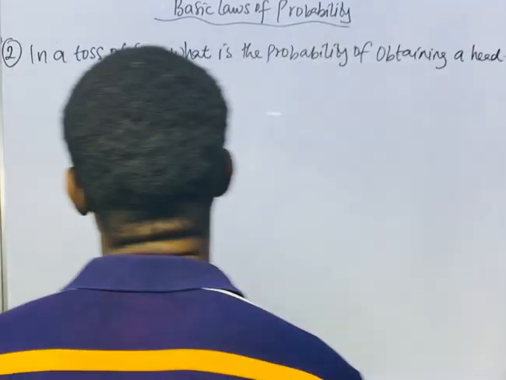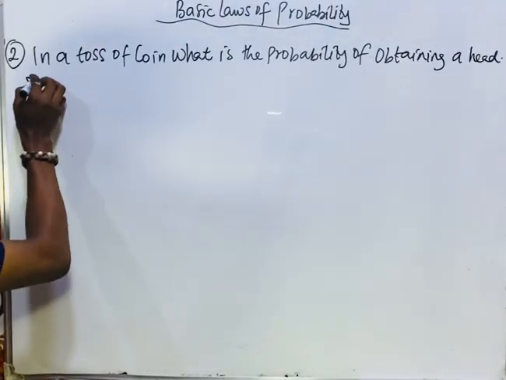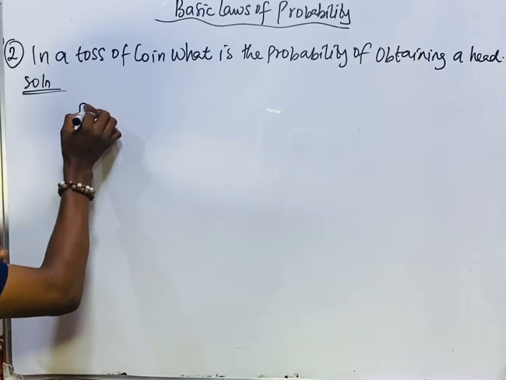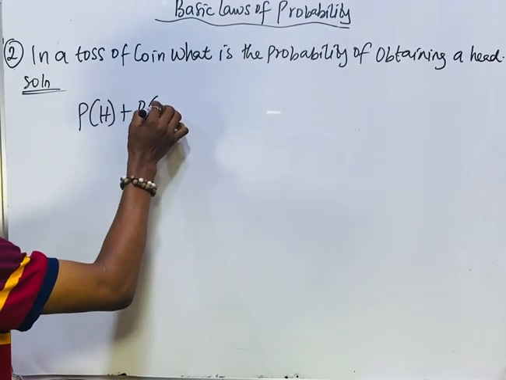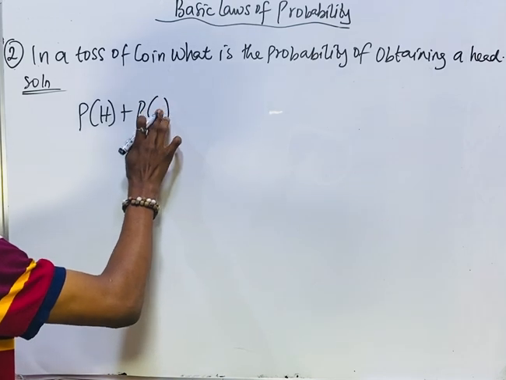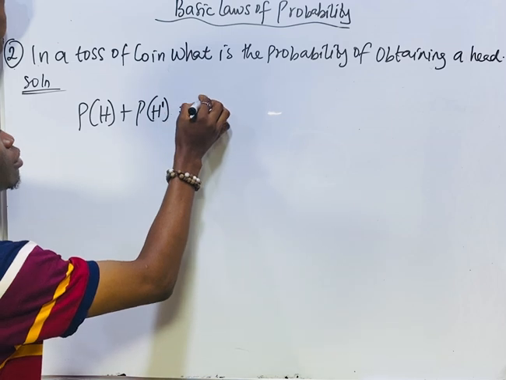The second question: in a toss of a coin, what is the probability of obtaining a head? Solution: remember, probability of obtaining a head plus probability of not obtaining a head is equal to 1.